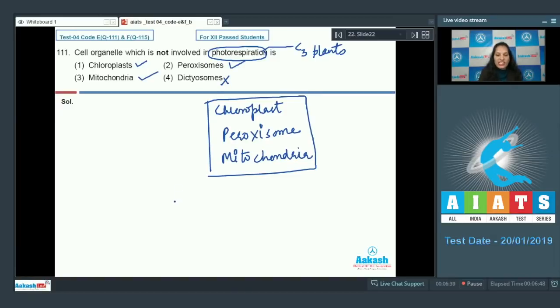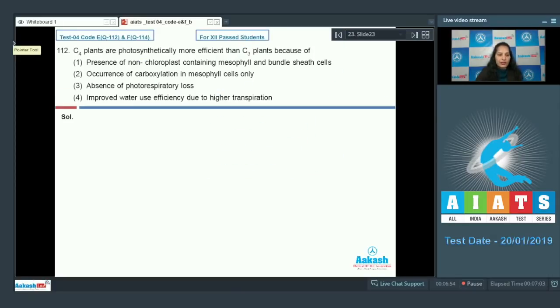Dictyosomes are the Golgi bodies found in plants. So the correct option for the given question is option number 4. Let's move to the next question. Question number 112. C4 plants are photosynthetically more efficient than C3 plants because of: first option, presence of non-chloroplast containing